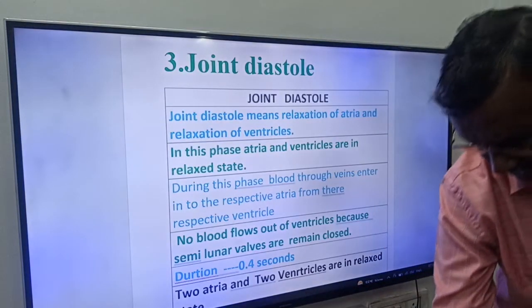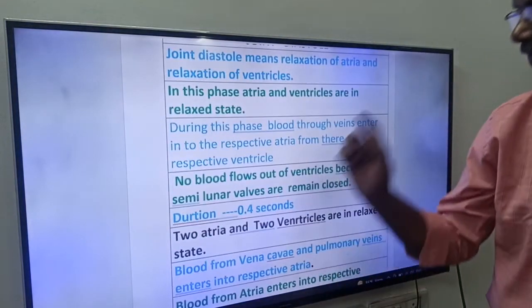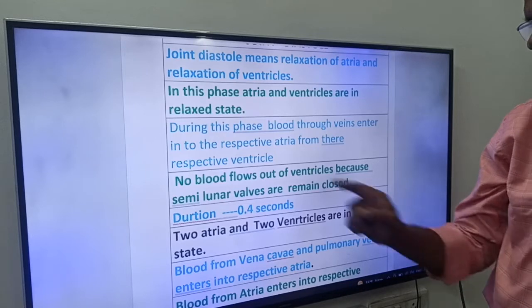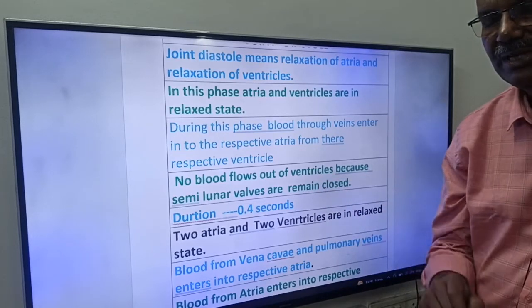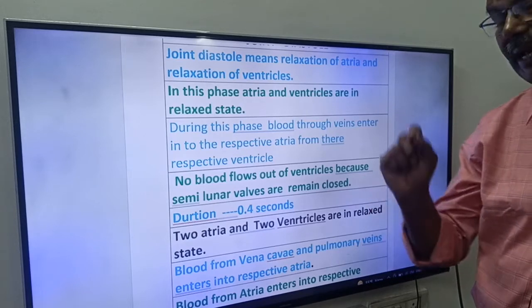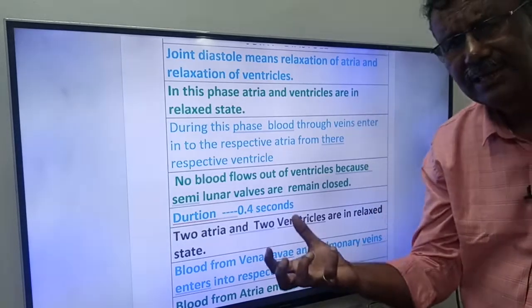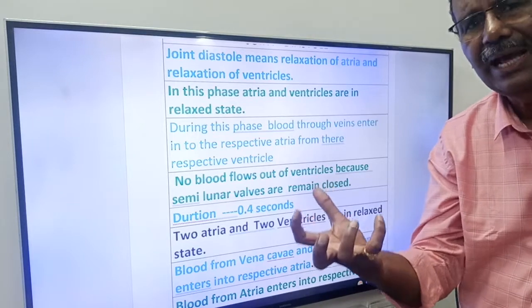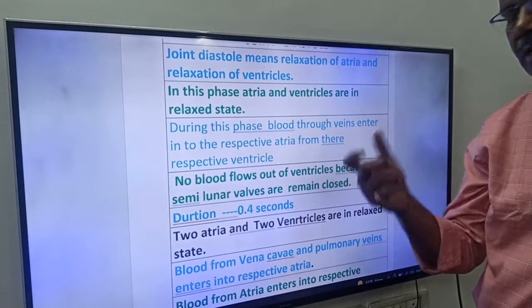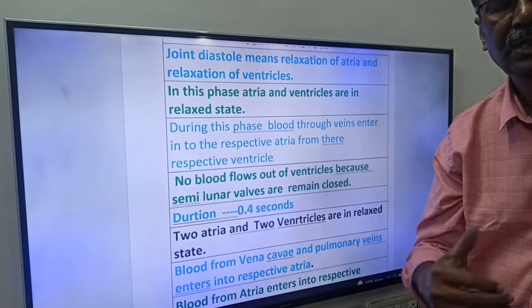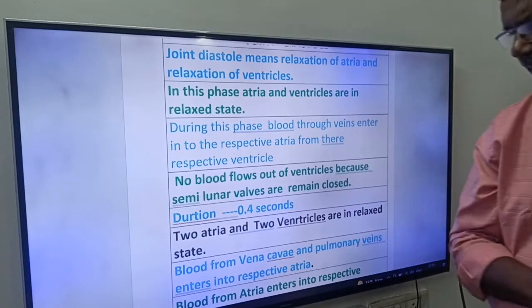Okay, friends. Next, another important point, friends. During joint diastole, no blood flows out of ventricles because semilunar valves remain closed. Here in this stage, ventricles are in a relaxed state, friends. So during that time, what happened? The semilunar valves are closed. So the blood won't move from ventricles to other parts of the body.